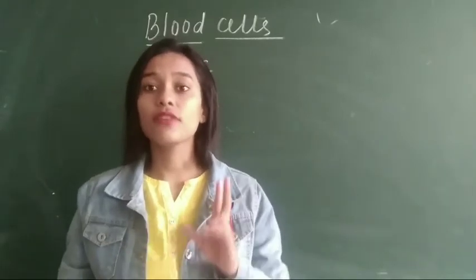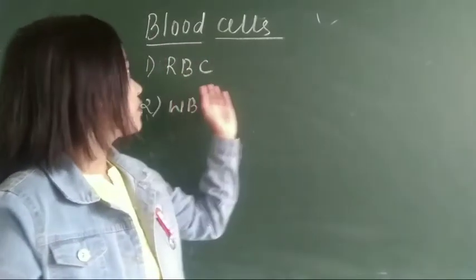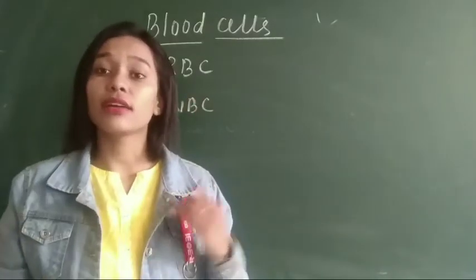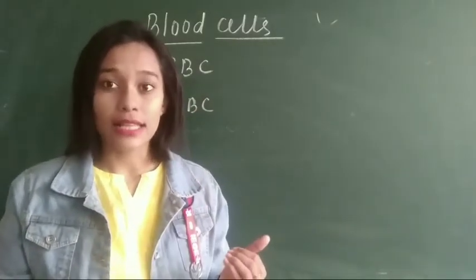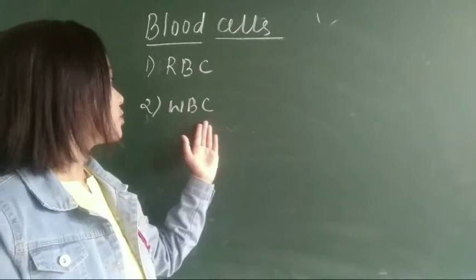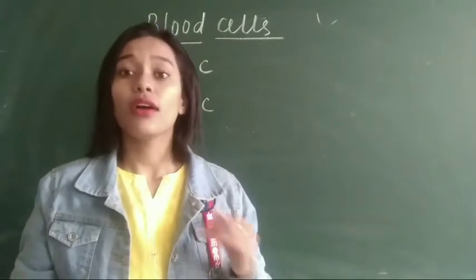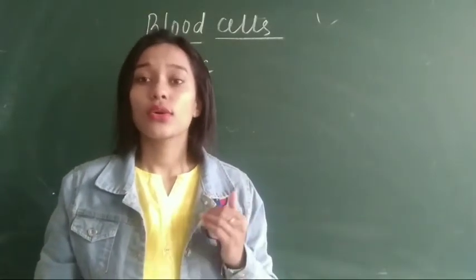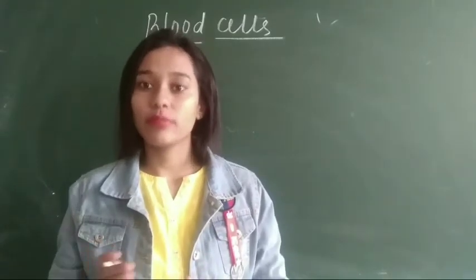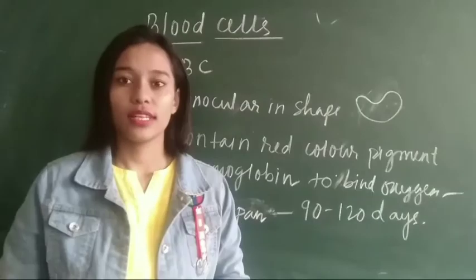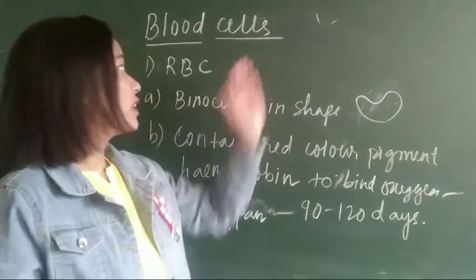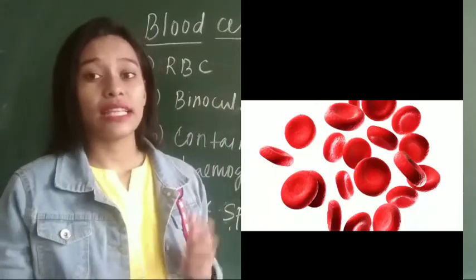Our blood cells are of two types. One is the red blood cell, also known as RBC or erythrocytes. On the other hand, the next one is WBC, white blood cell or leukocytes. So at first we will discuss red blood cells. Now we will see what characteristics red blood cells have.